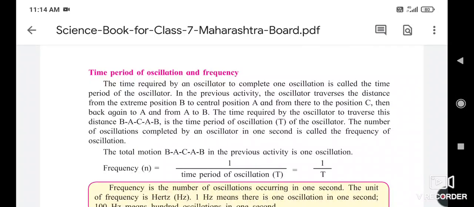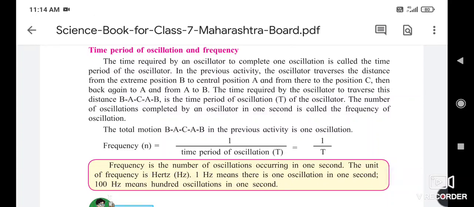Here we can generate a formula: the frequency is equal to 1 upon the time period of oscillation. It is denoted as n = 1/T. This is the formula of oscillatory motion.